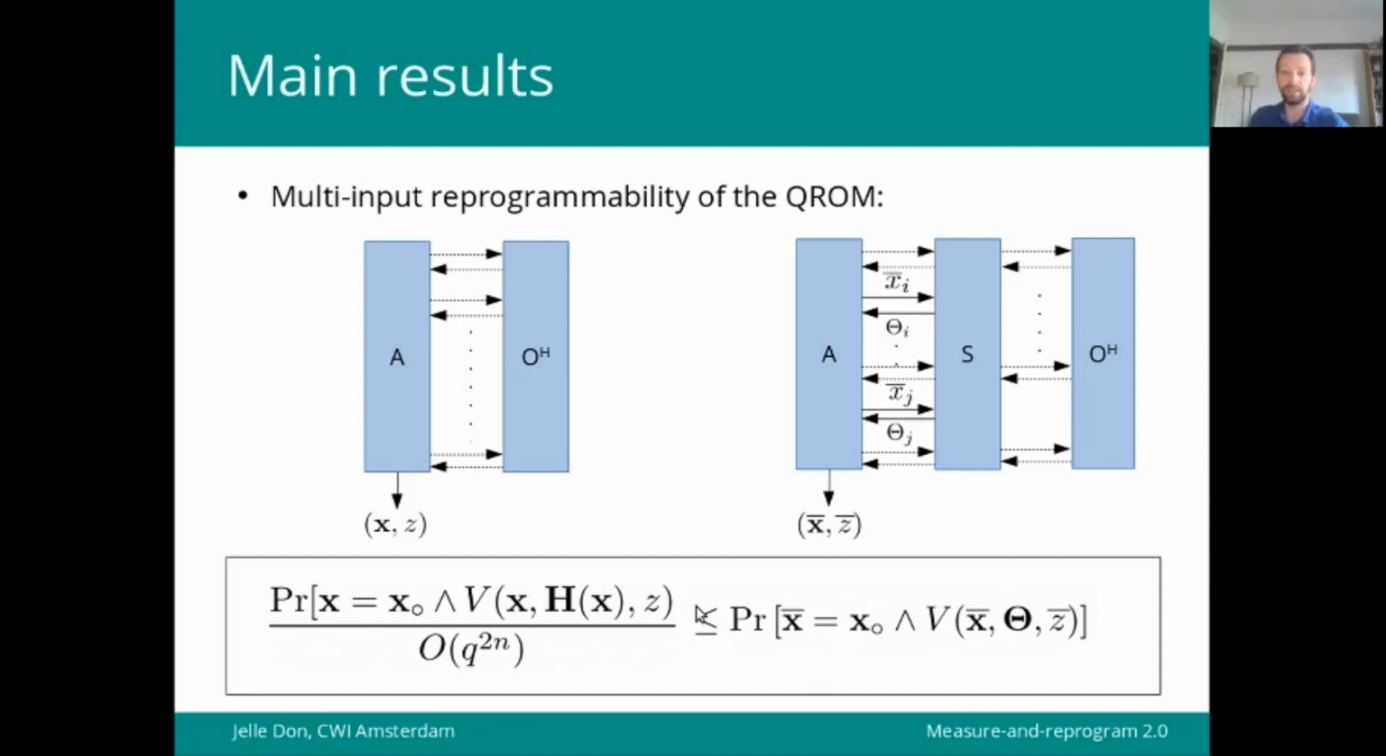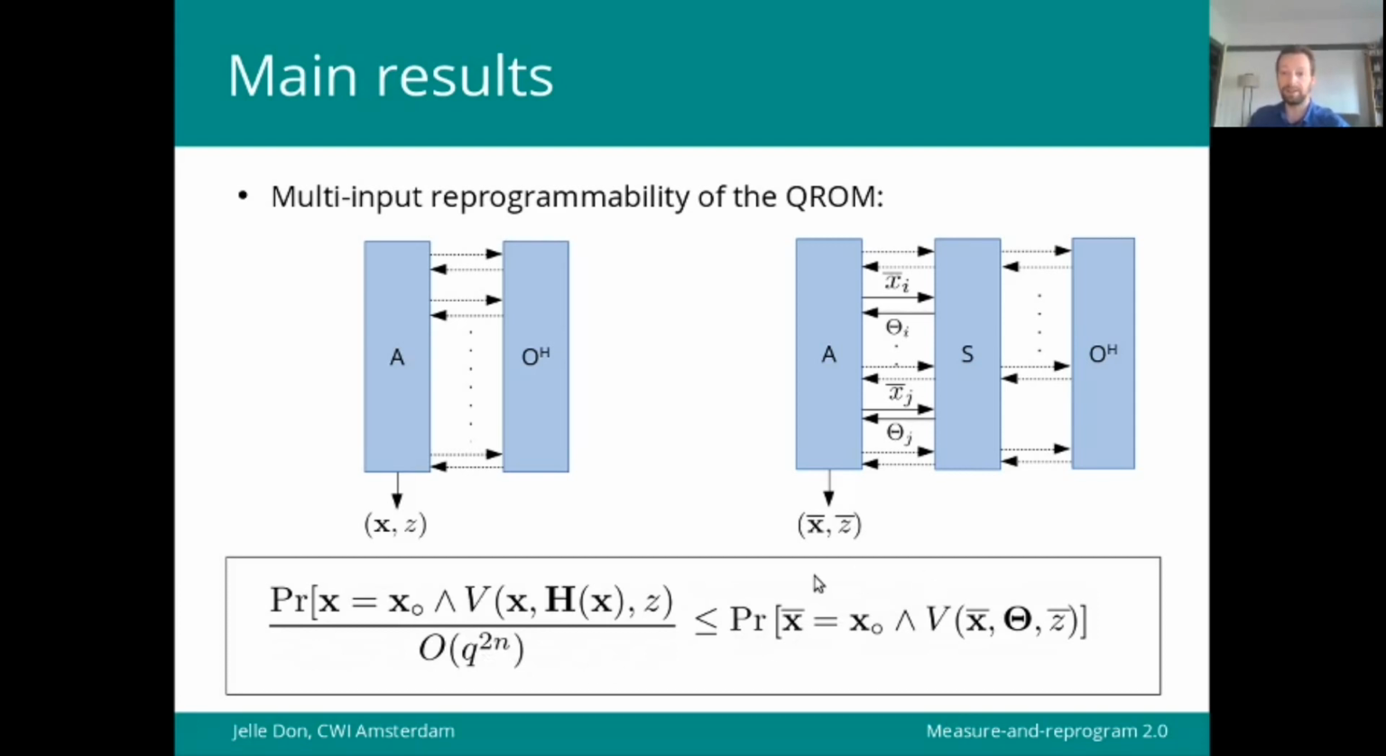And as you can see, we can even compare the probabilities for specific choices of this array x naught. But by summing the inequality, we can also make more general statements. And of course, as you can also see, this all comes at a multiplicative loss of order q to the power 2n. But indeed, they are polynomially related for constant or logarithmic n.